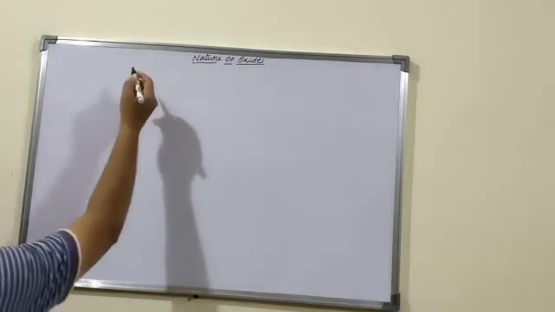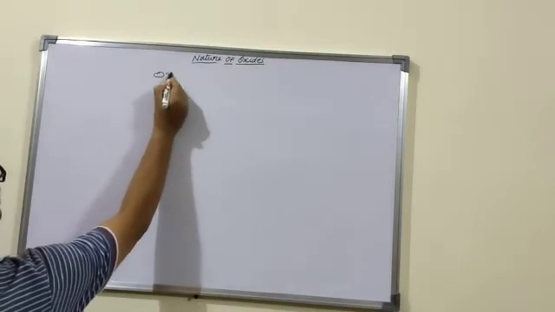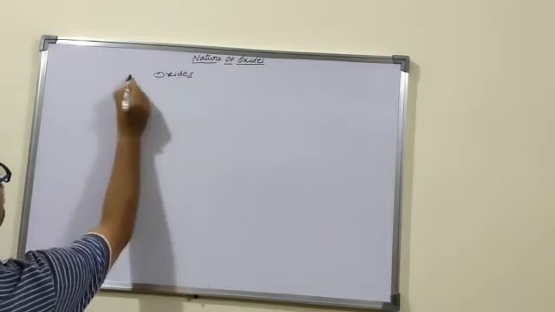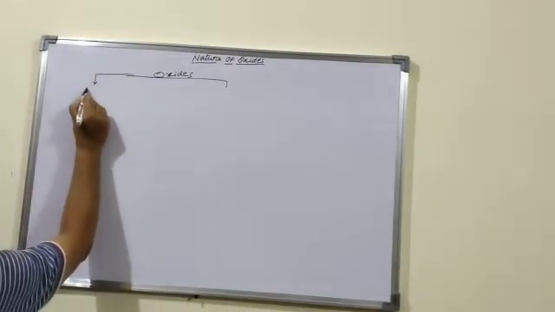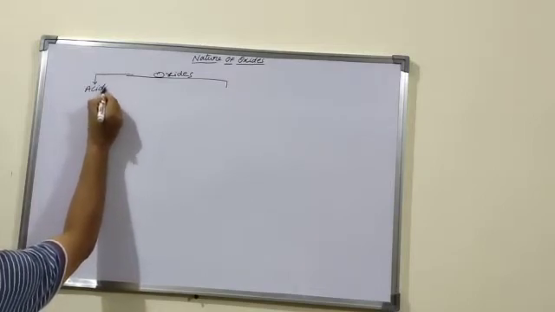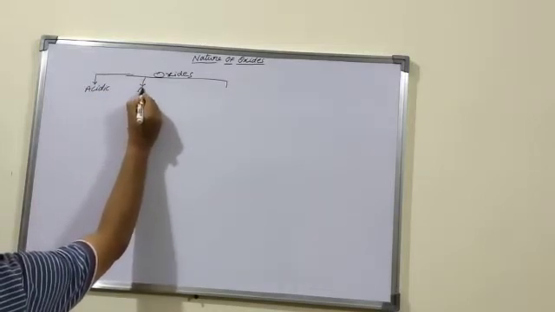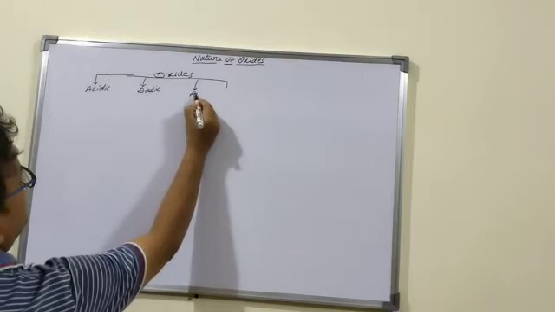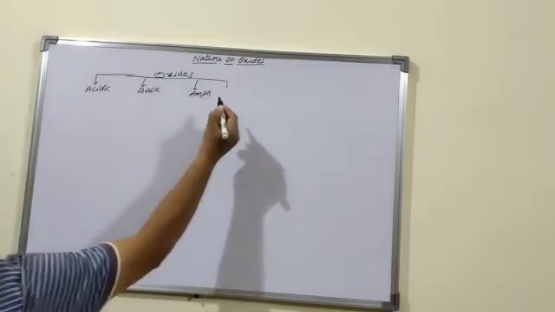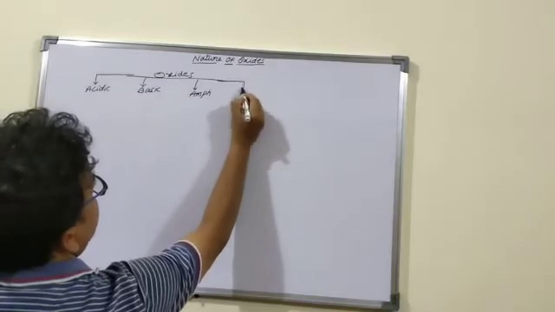Good morning students. Today we are going to discuss the nature of oxides in periodic classification. Generally, oxides are of four types: acidic oxides, basic oxides, amphoteric oxides, and neutral oxides.